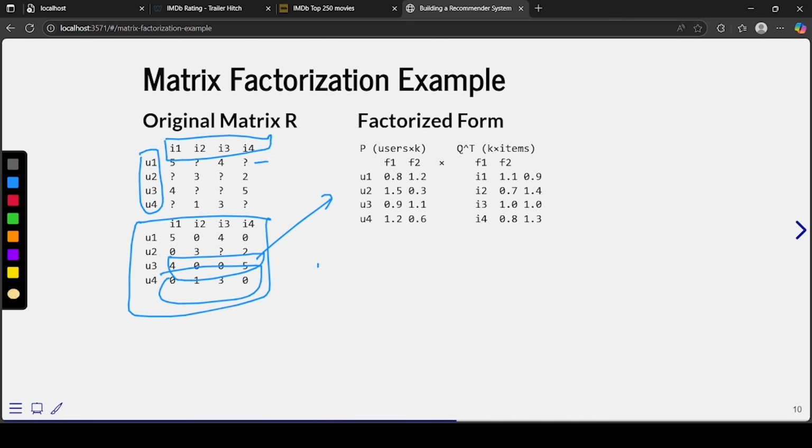Let's say u3 is 4 times of u4. It could be, right? So there is some kind of relation between each of the features, right? So feature 1 and feature 2 are related to each other in some way, and similarly movies are also related to each other in some way, right?